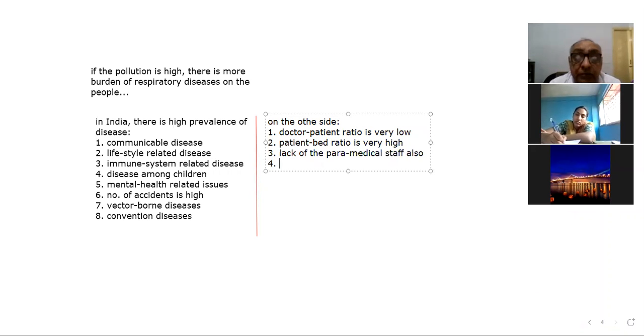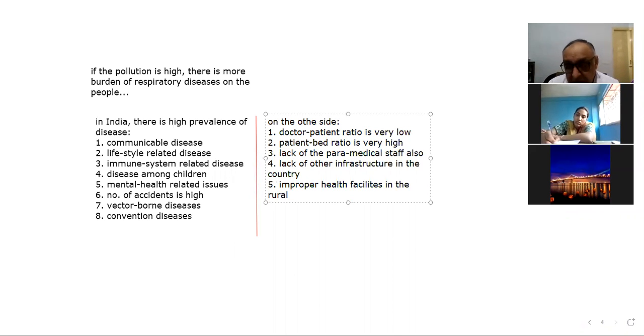Lack of other health infrastructure in the country. Okay? And improper health facilities in the region, in the rural areas, health facilities in the rural areas, right?